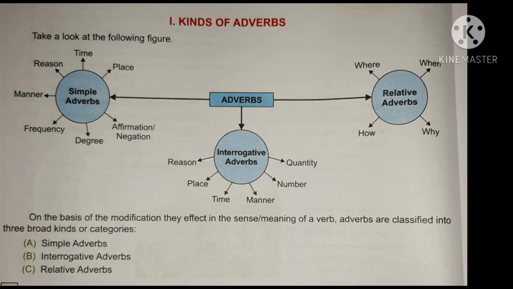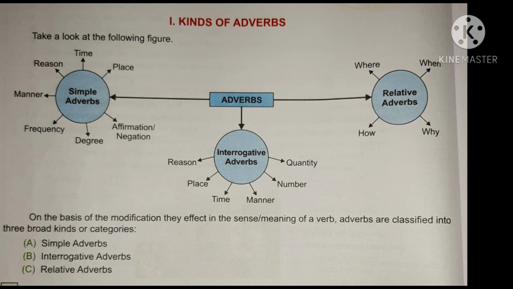For example, if I am saying, due to floods, there was water everywhere. So I am asking the question, where was water? I will get the answer, everywhere. So when we are asking a question where, what answer are we getting? That is the adverb of place. So adverb of place we will get with the help of the question where.